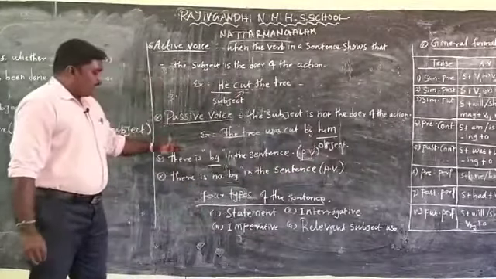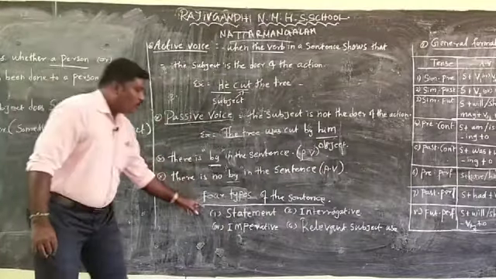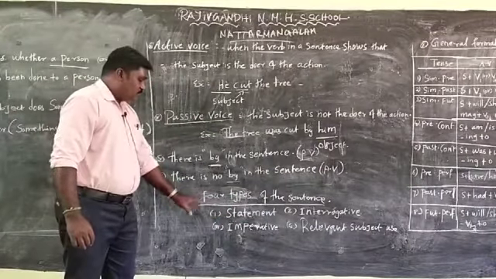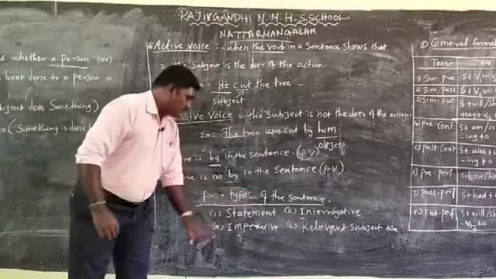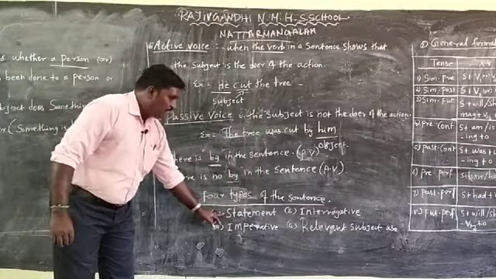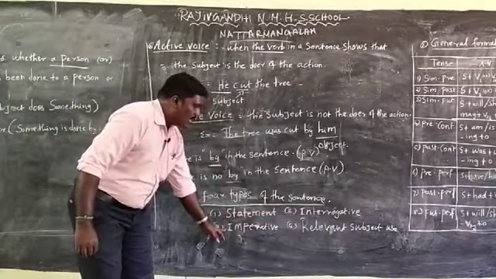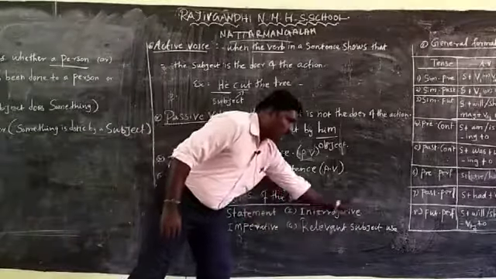Active voice and passive voice are followed in four types of sentences. One is the statement, the second is the interrogative, the third is the imperative, and the last one is the relevant subject use.